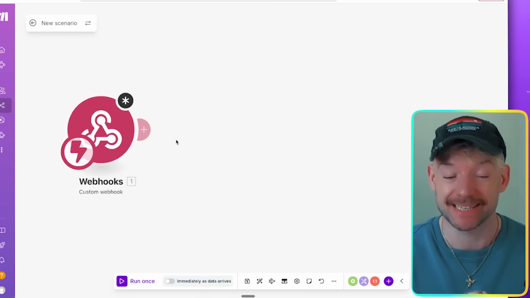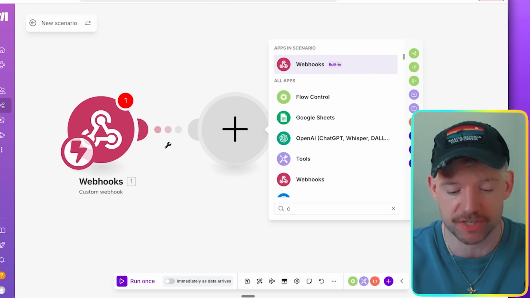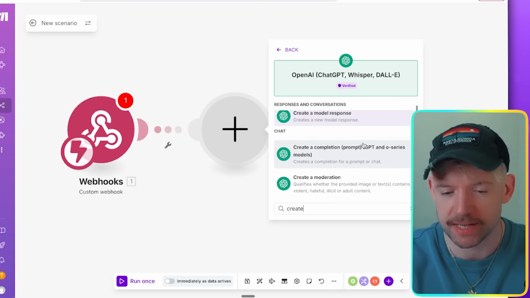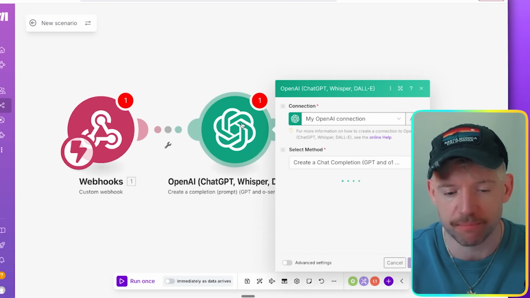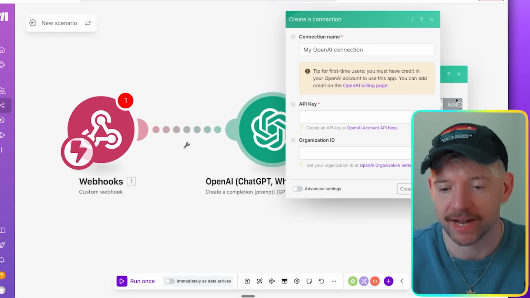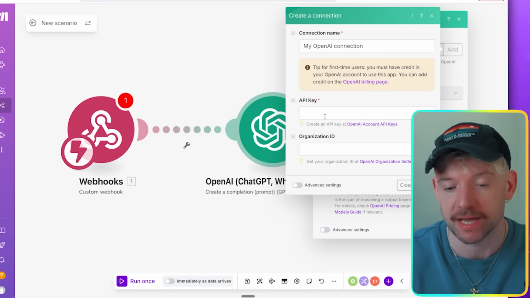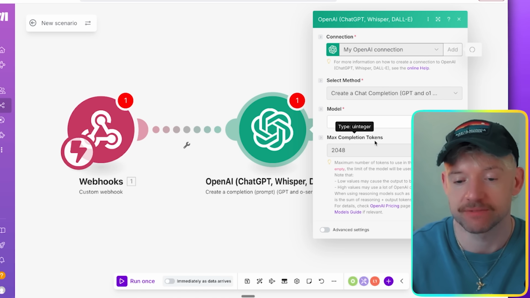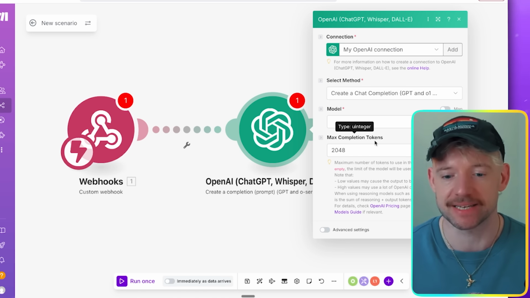And on make.com, it's the exact same thing. I'll just show you real quick. If I go for ChatGPT, beautiful. Where is our beautiful ChatGPT? And you want to go and create a completion, which is a chat completion, and then you can add your connection here, for example, your API key. Leave your organization ID blank. If you haven't done that, click save. And now you're literally connected into this entire thing.